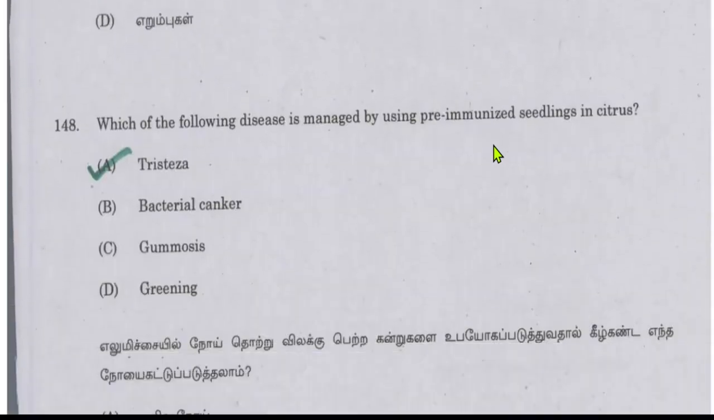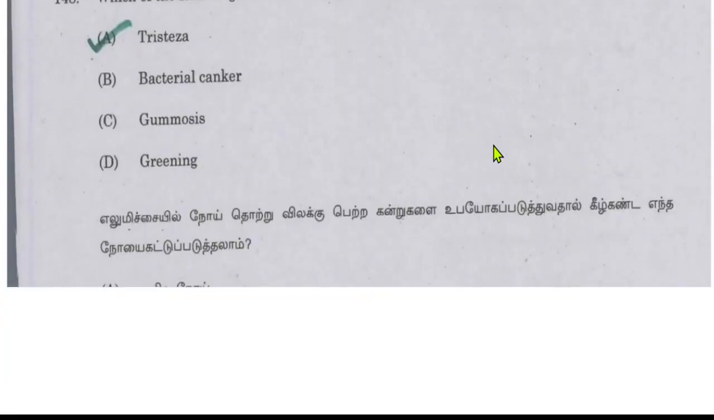Which of the following diseases is managed by using pre-immunized seedlings in citrus? It is tristeza. Tristeza is a viral disease, and this disease is managed by using pre-immunized seedlings in citrus.